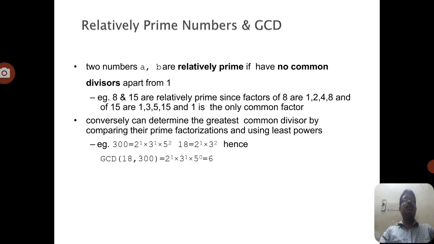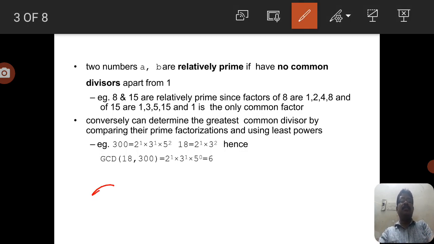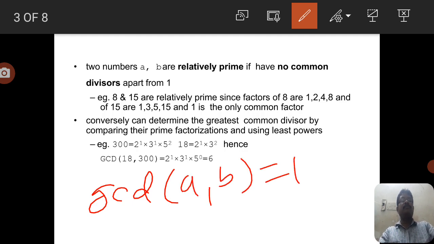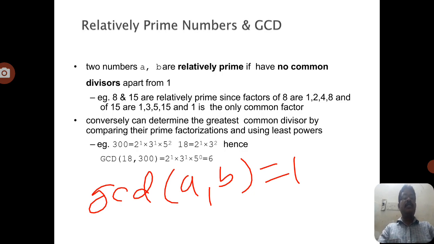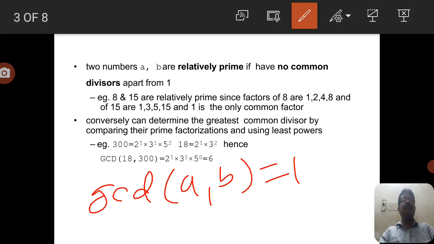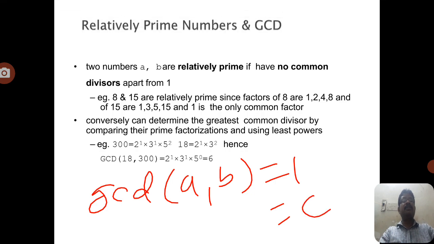So the GCD of A comma B equals 1. In general, the greatest common divisor of A and B equals C, where C is a divisor of A and also a divisor of B. But in the relatively prime case, if the GCD of any two numbers equals 1, then out of these two, one number must be a prime and the other number may or may not be prime.